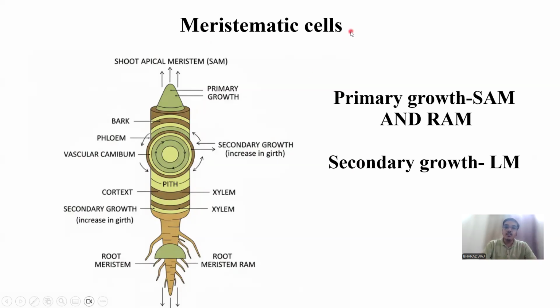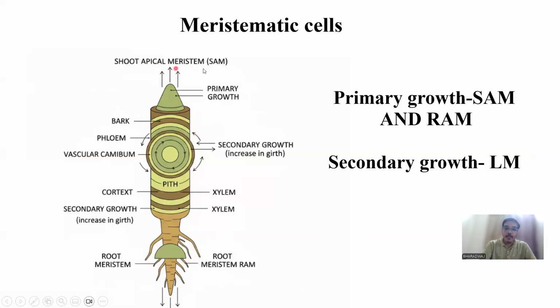Now, based upon the location where these meristematic cells are present, we can divide them into apical meristem and lateral meristem. The word apical itself says something like a tip or a point. In the plant, as you can see in this image, in the tip of the shoot, the tip of the stem, and also in the tip of the root, you will have these apical meristems.